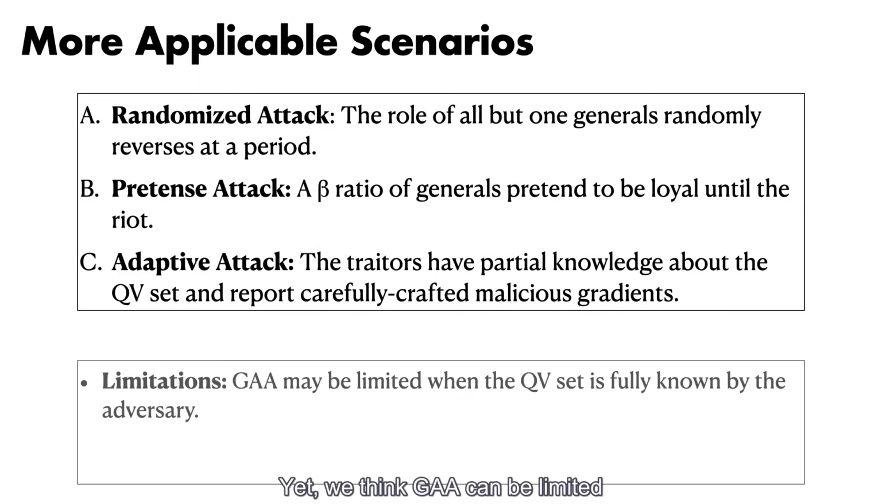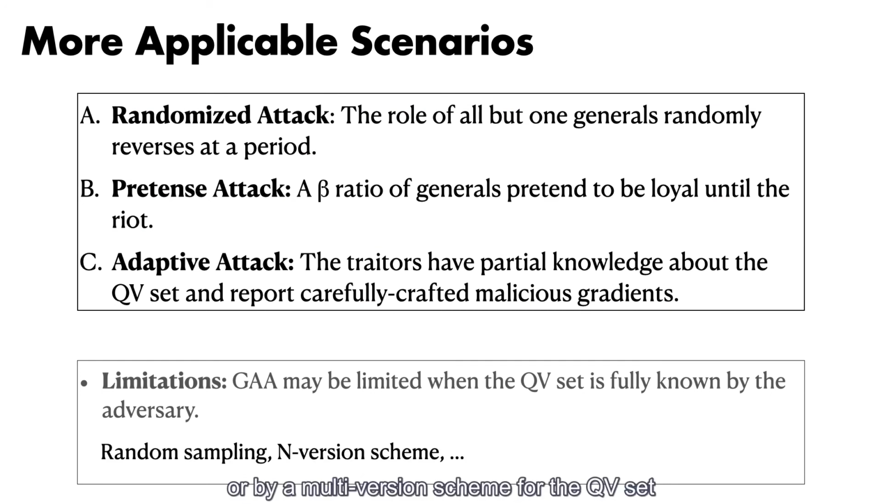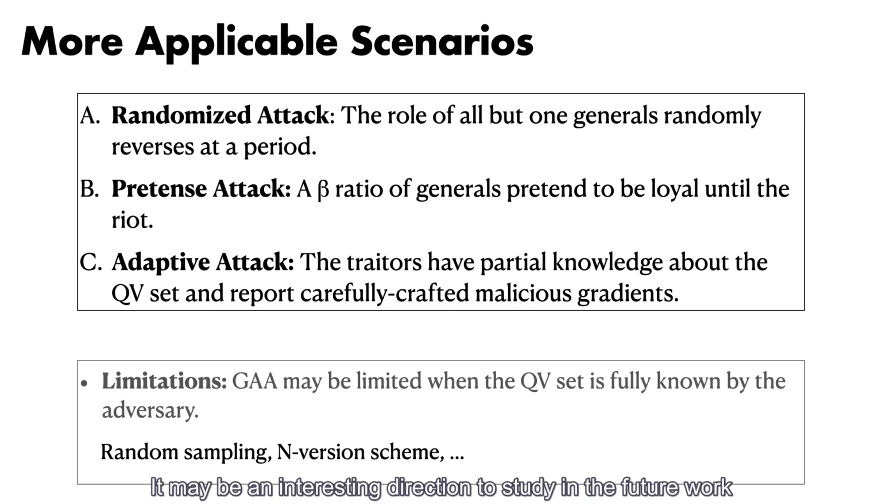Yet, we think GA can be limited when the QV set is fully known by the traitor. Luckily, such a situation may be avoided by the randomness in preparing the QV set or by a multi-version scheme for the QV set. It may be an interesting direction to study in future work.